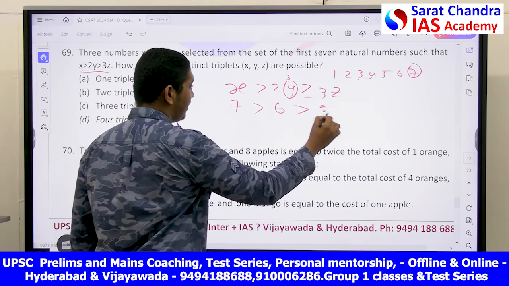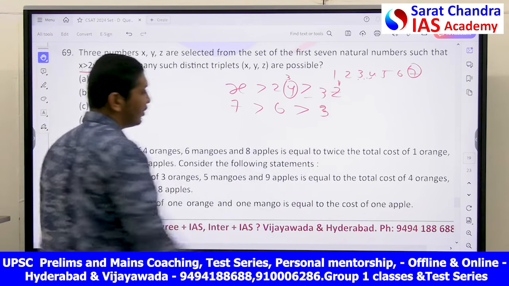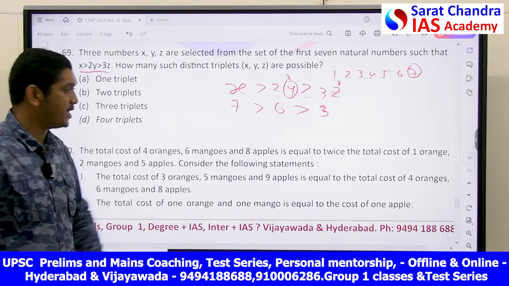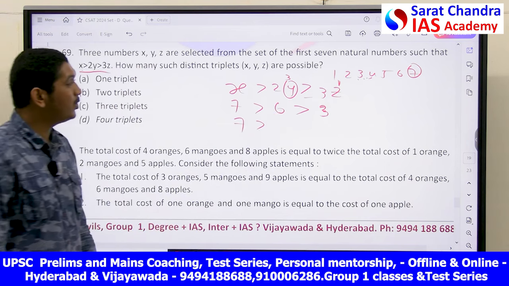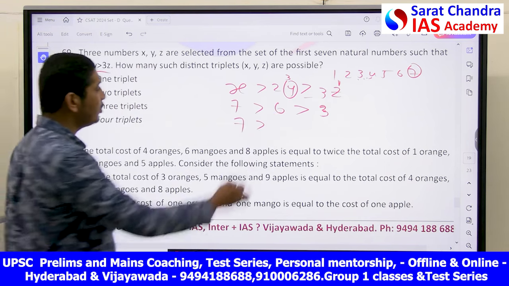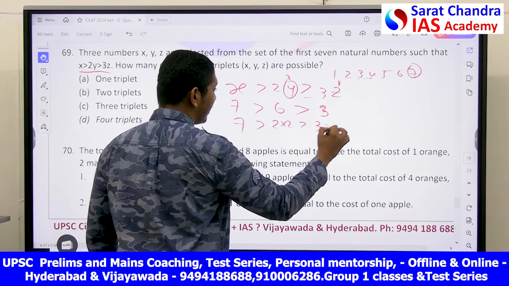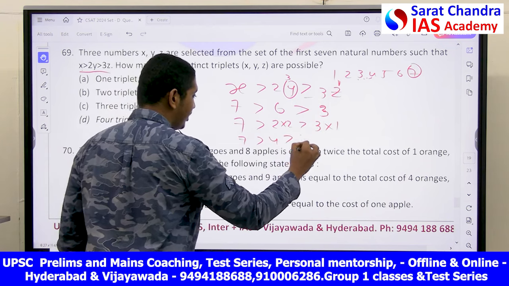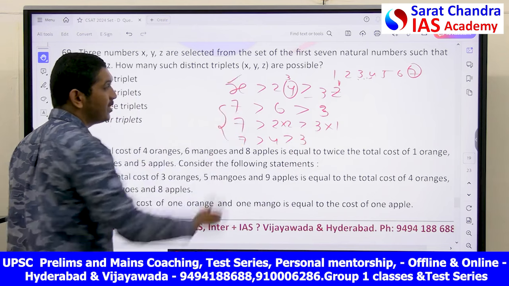This is one relation I will get: y is equal to 3, z equal to 1. In such a way, I should check how many such numbers I can make. Next, with 7, if I put y is equal to 2, then I will get 2 into 2 greater than 3 into 1. z I will put as 1 only. 7 greater than 4 greater than 3. Yes, I am happy. 2 relations I have got which satisfy the condition.